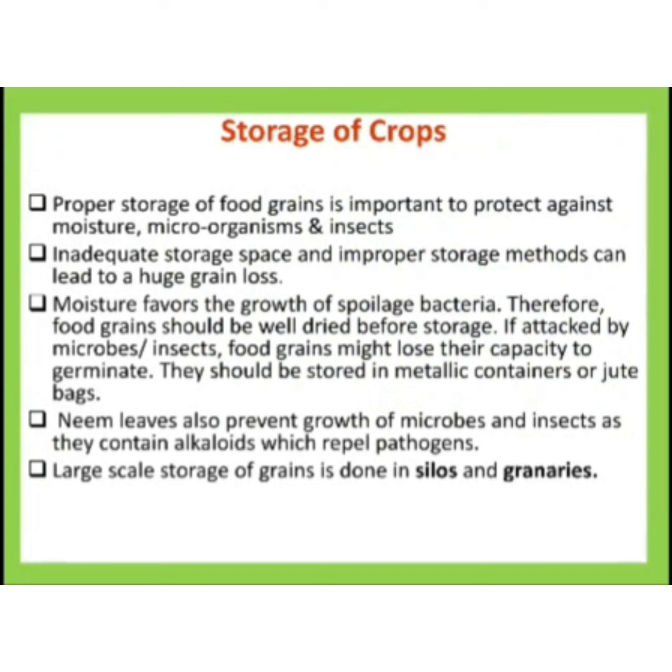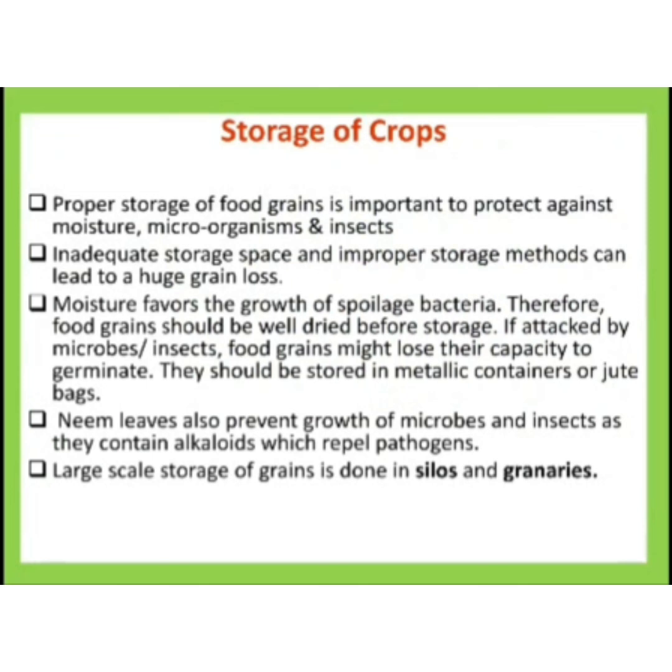Moisture means the presence of water. If the seed is moist, it favors the growth of bacteria which can spoil the food. Microorganisms also affect it, and most insects are carriers of many diseases, so we should properly store the food grains to protect them against moisture, microorganisms and insects.